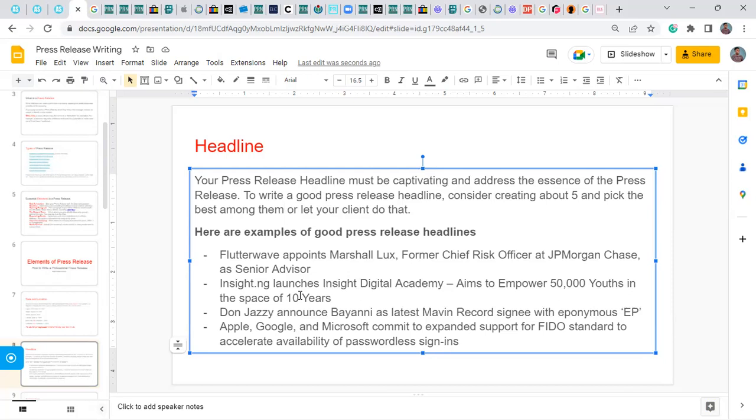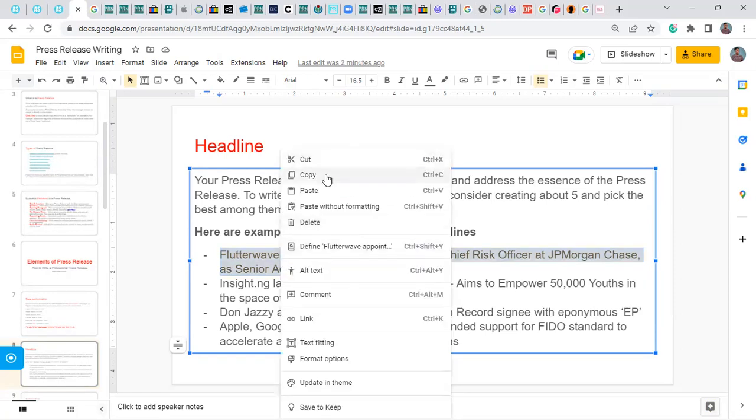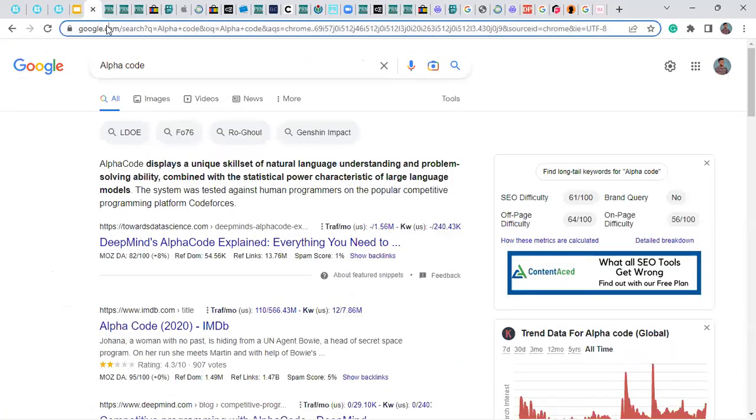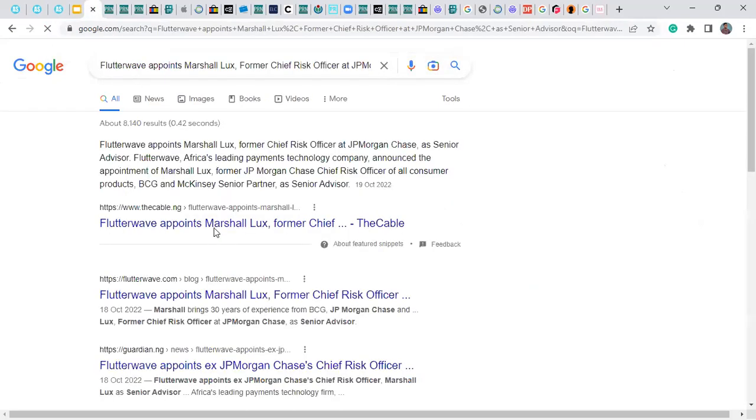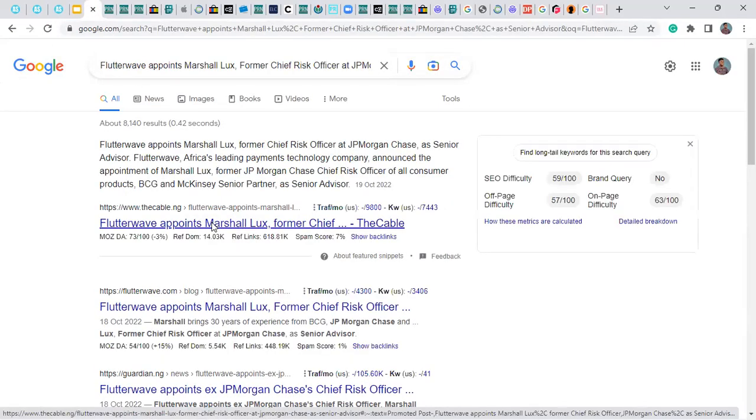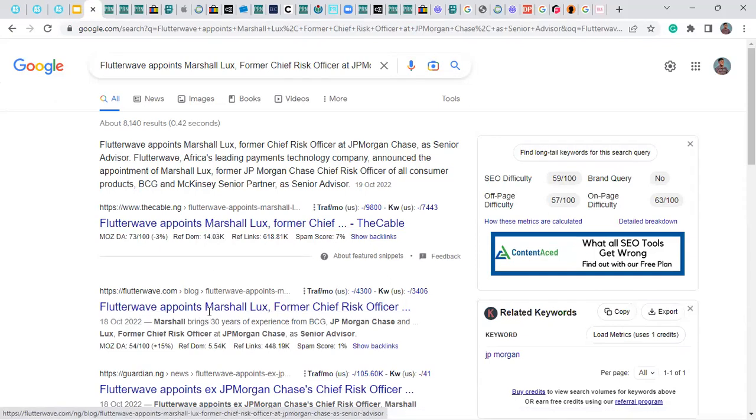Here are examples of good press release headlines. Flutterwave appoints Marshall Lewis, former chief risk officer at JP Morgan Chase, as senior advisor. From this headline, you can decode that this is an appointment press release, and you can also call it a new hire press release. I'm going to copy it and search it on Google to show you the source of the press release. And now this is Techcabal.ng, where they are creating the press release as news.